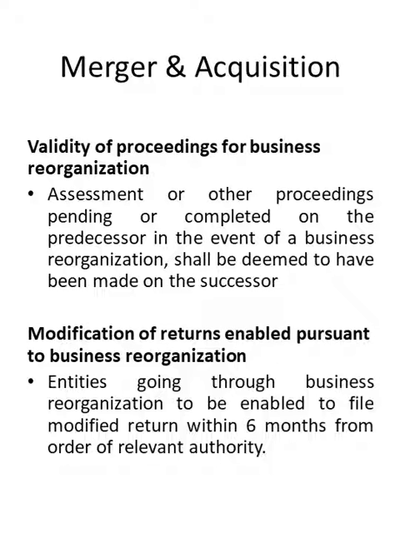Now, we'll have a look at mergers and acquisitions. There are 2 points being brought up: assessment or other proceedings pending or completed, on the procedure in the relevant business reorganization, shall be deemed to have been made on the successor, and entities going through business reorganization will be enabled to file a modified return within 6 months from the order of the relevant authority. With that, we have covered all the important direct tax proposals. Now we will have a look at the GST proposals.